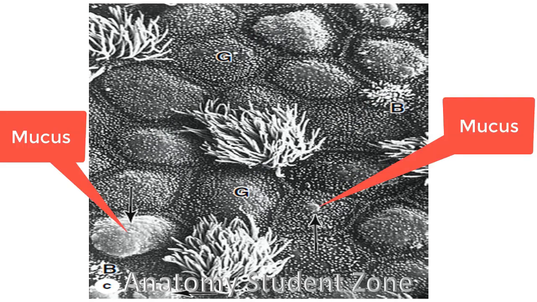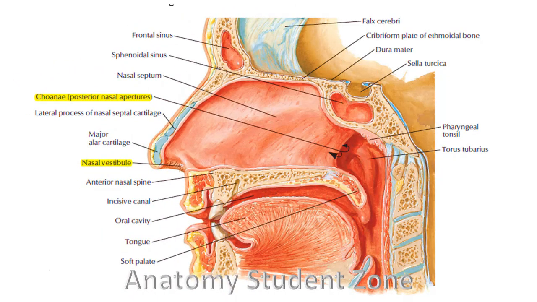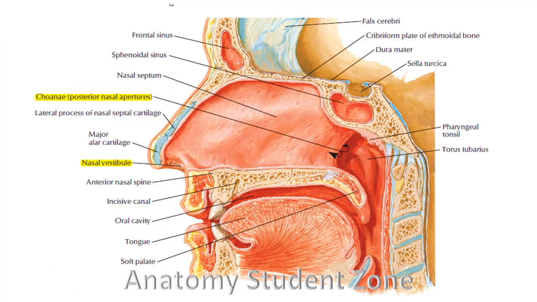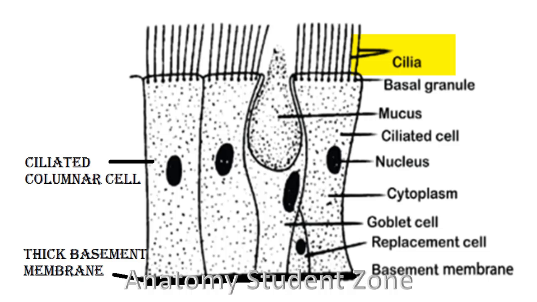So why do these goblet cells produce mucus, and what is the function of this mucus film? Because this respiratory epithelium covers most of the conducting part of the respiratory system, you know this. Whenever we inhale air, it also contains dust particles. So this layer of mucus produced by goblet cells will trap the airborne dust particles and microorganisms. Now our respiratory system has trapped the pathogen by means of this mucus, but how are we going to remove them? Here the cilia come into action and help along with the mucus in removing the trapped pathogen.